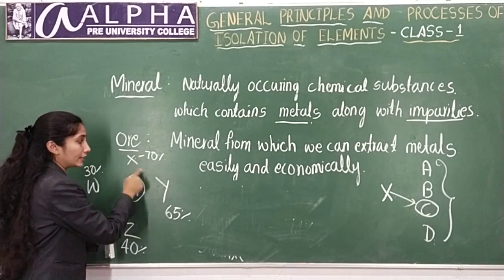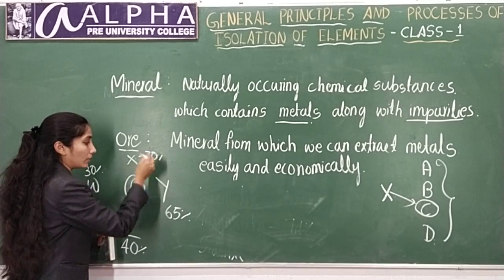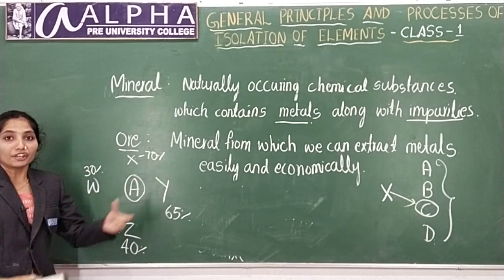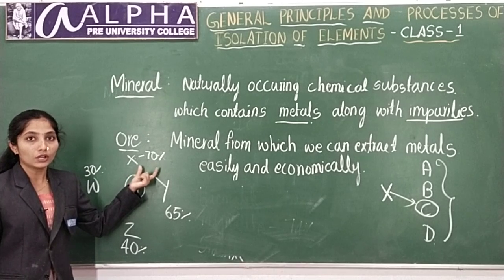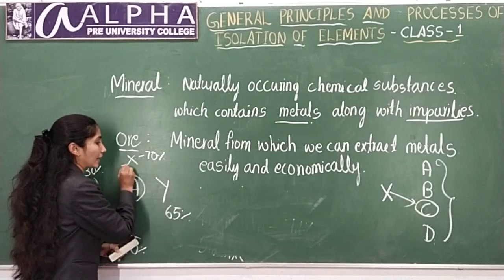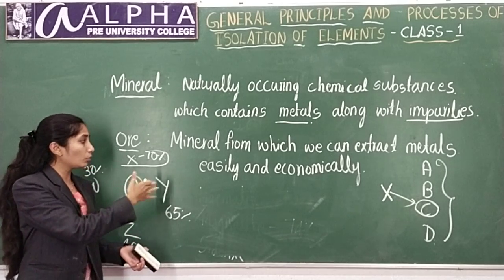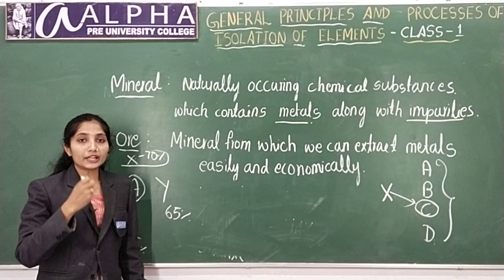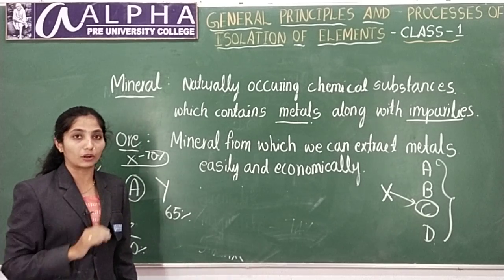In X, the ore content is more, it contains 70%. But if the impurities present here are difficult to remove, then you cannot extract metal from this, because you cannot remove the impurities very easily. You need a method which is easier for extraction, and that should be economical also.